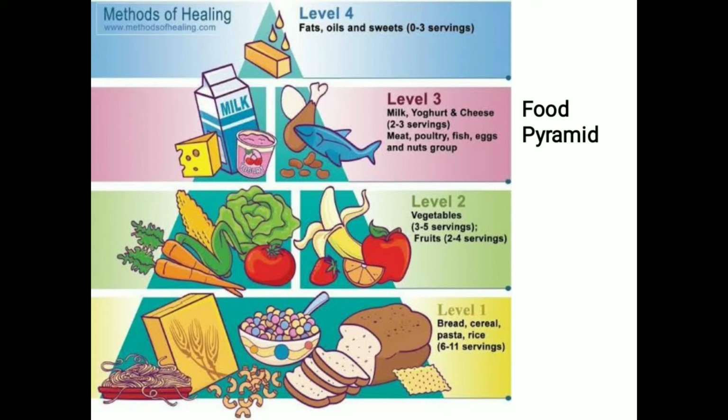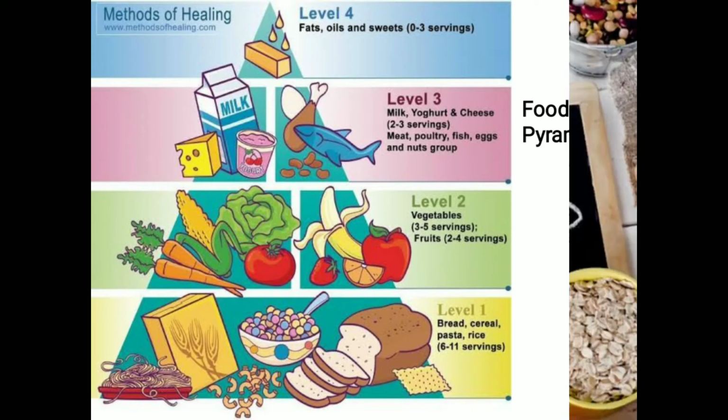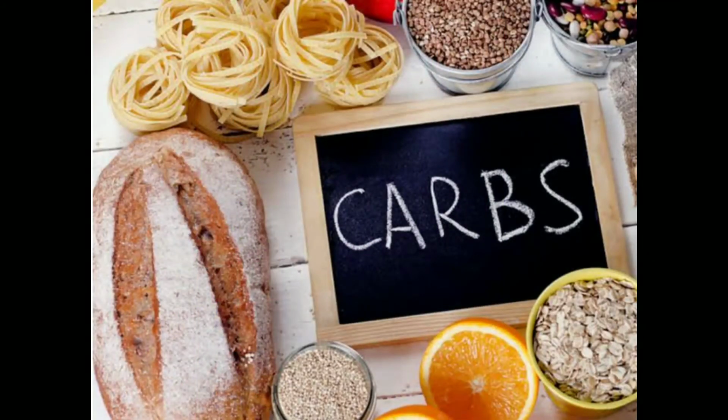This is why I'm making this video, so that you can understand the basic difference between simple sugar and complex sugar. That means the difference between the carbohydrate you are getting from the rice and the carbohydrate you are getting from the vegetables. Let's start. First of all, we are going to study about the carbohydrates.